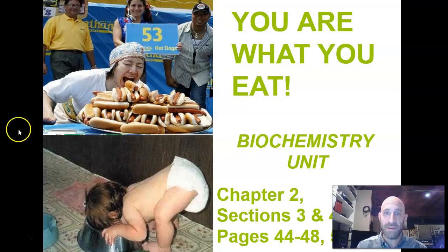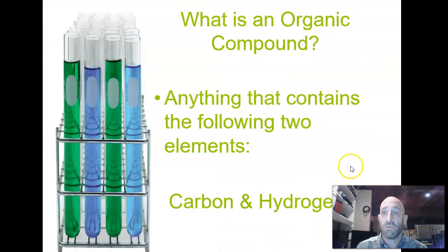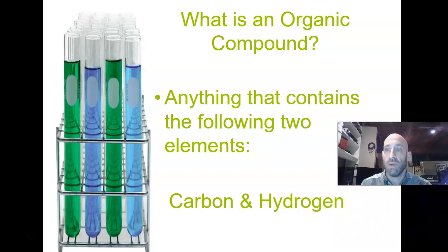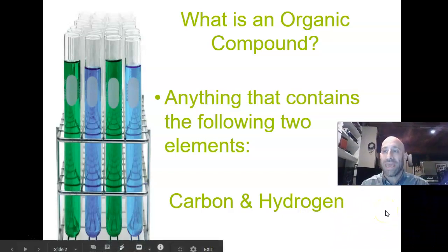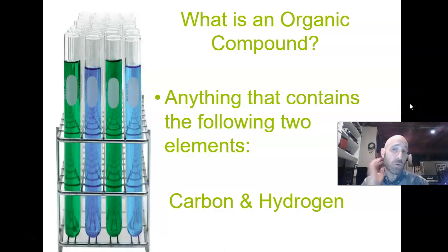So let's get started. Okay, so first off, there's a term which I'm going to be using in here a lot, which is organic compound. Now, the word organic you're probably familiar with. If you go to the grocery store, there's an organic food section, but that is not the same thing. This is a different definition of the term organic. When you see an organically grown apple or organic whatever at the grocery store, what that means is it was grown without any kind of chemical pesticides. It was all natural. That is not what this means in terms of biology class.